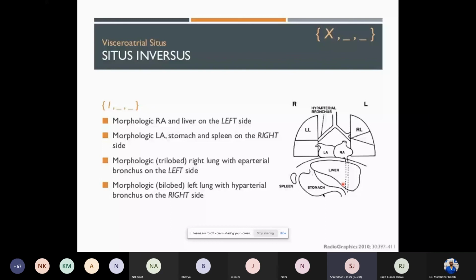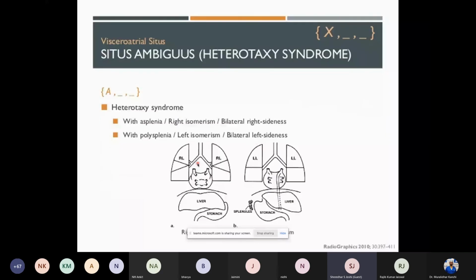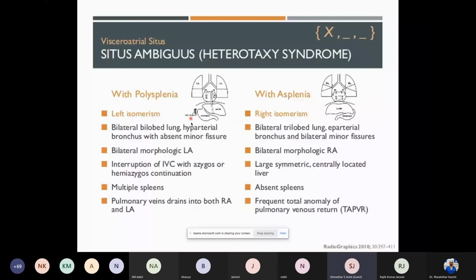Going on to the ambiguous one, or a heterotaxy syndrome, where we're not sure whether the atrium is precisely the right atrial morphology or the left atrial morphology. It is usually associated with asplenia and right isomerism, where there are two right atria looking like bilateral right-sidedness. Polysplenia is left isomerism, where both the atria look like left-sided atria, and is usually associated with polysplenia. Situs ambiguous already mentioned.